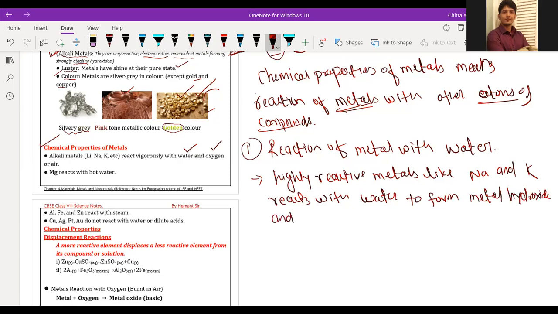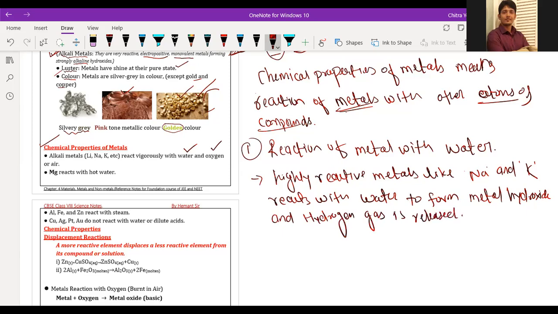K indicates potassium. So Na is sodium, and K is for potassium. They react with water to form metal hydroxide, and hydrogen gas is released.